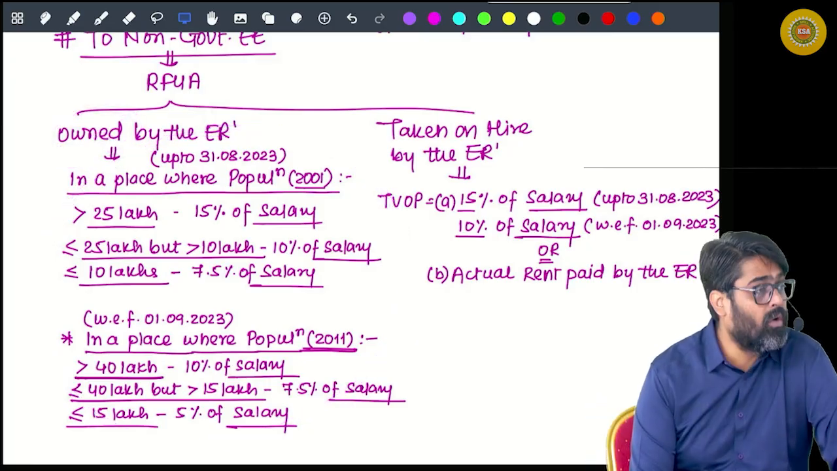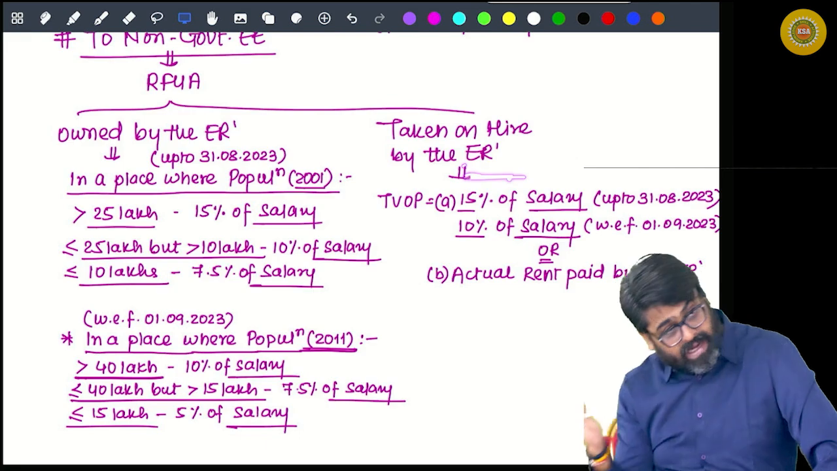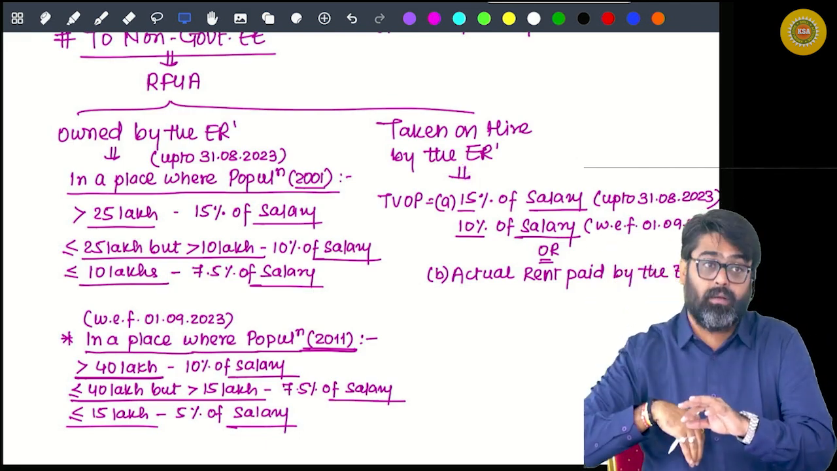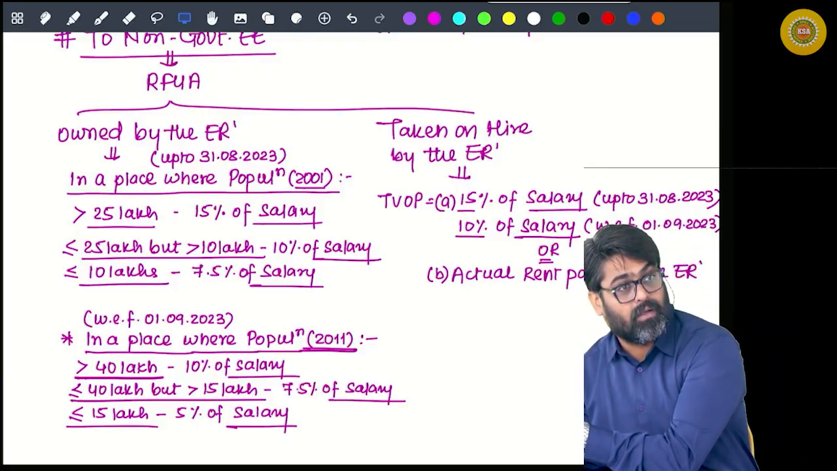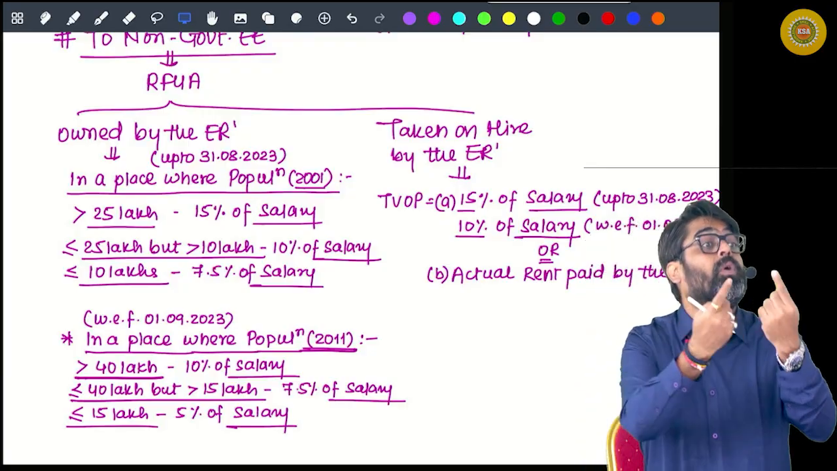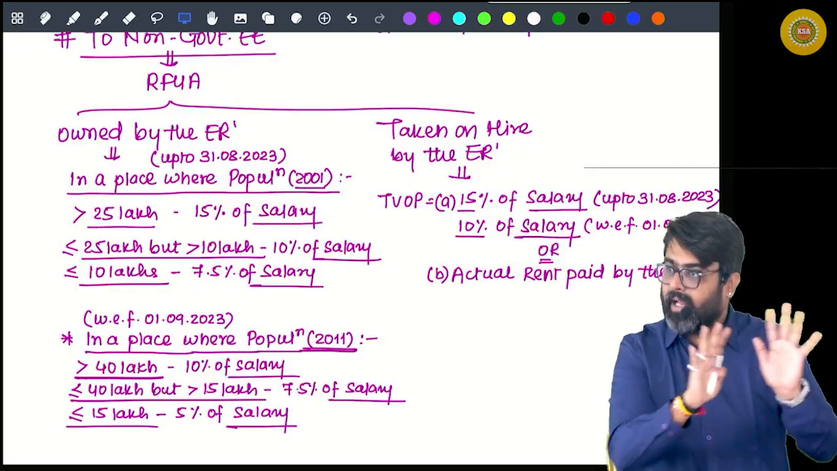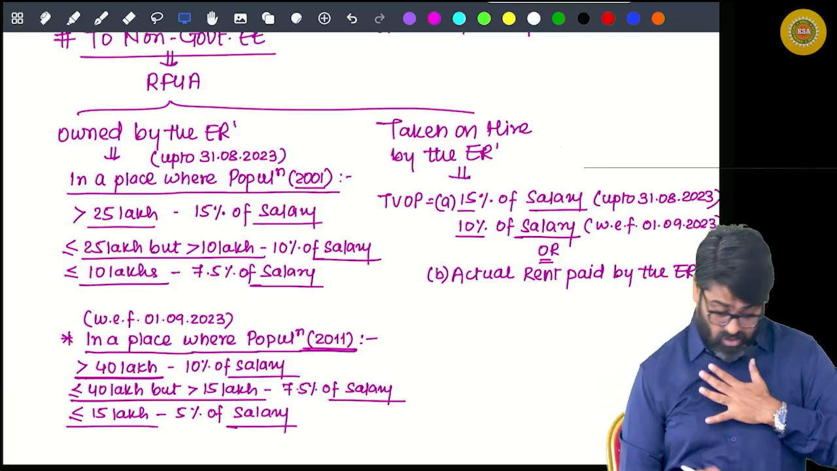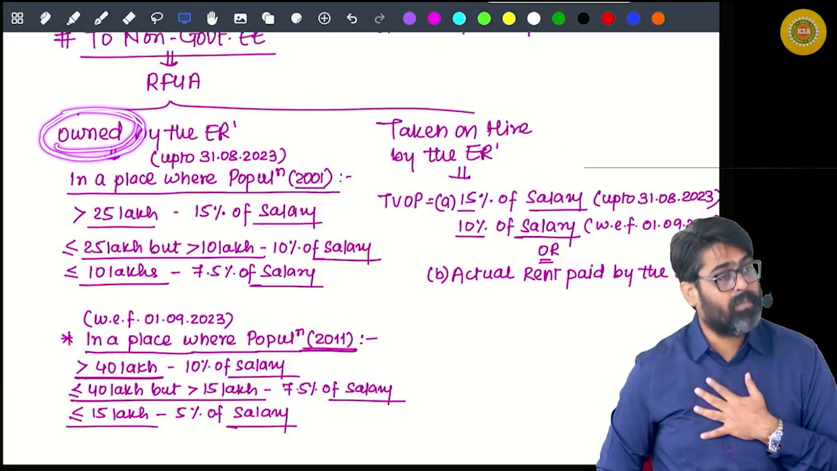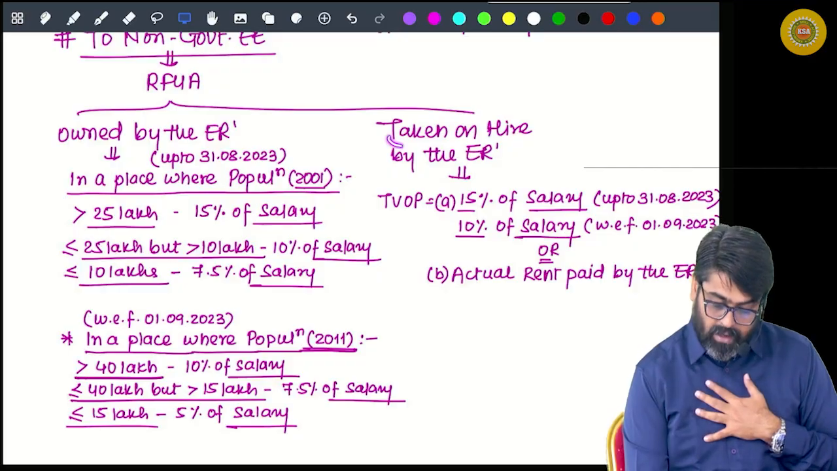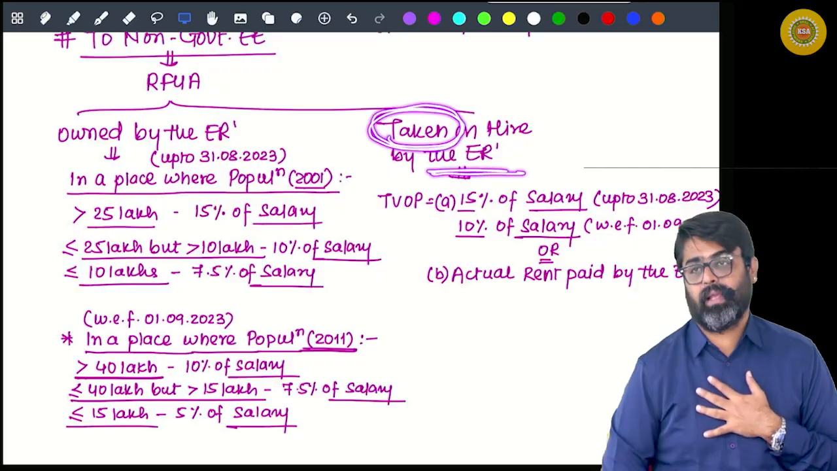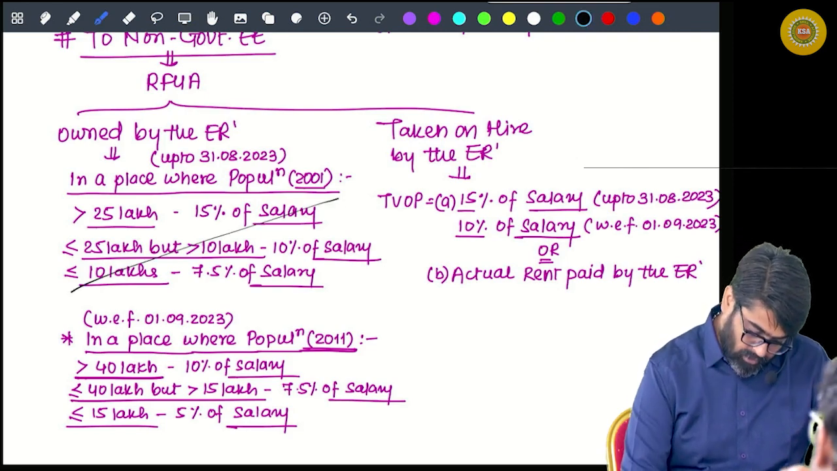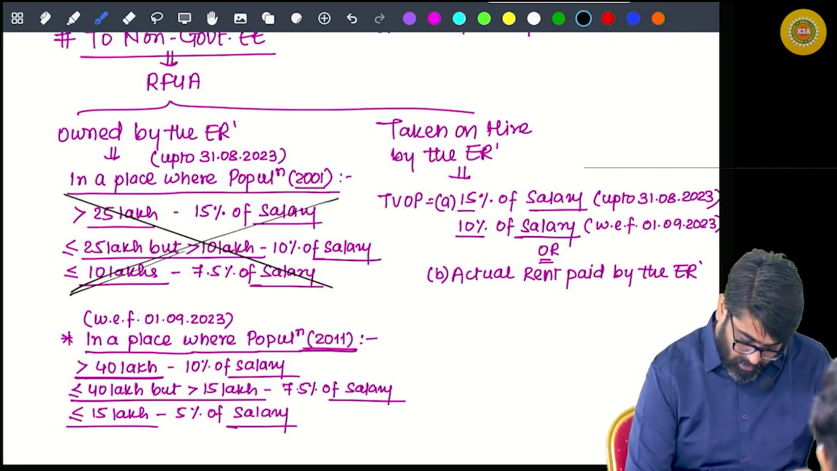And if I am giving you an accommodation after taking that accommodation on rent from someone else, so I have taken accommodation on rent, I am paying the rent of that accommodation, and that accommodation I am giving you to stay in. Now the accommodation can be owned by the employer, or it can be taken on rent by the employer. Yes or no? Now earlier, this was the case. This is not applicable to you now.